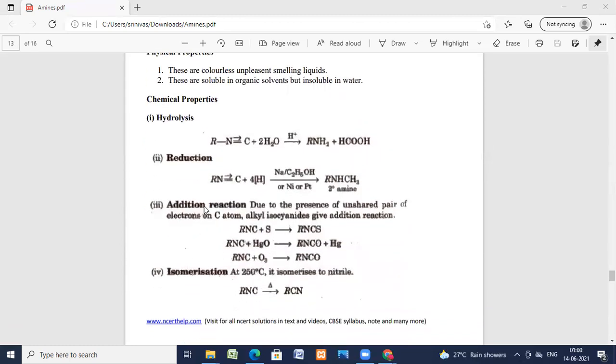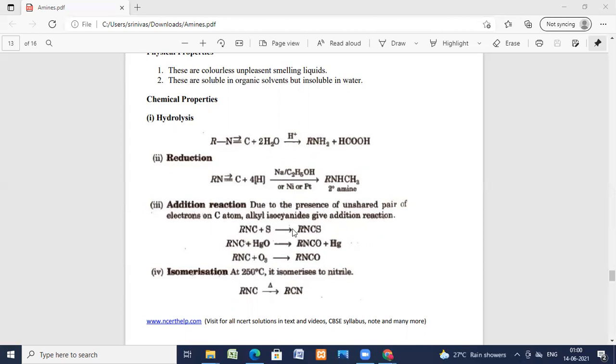And next, addition reactions. Due to the presence of an unshared pair of electrons on the carbon atom, alkyl isocyanides give addition reactions.